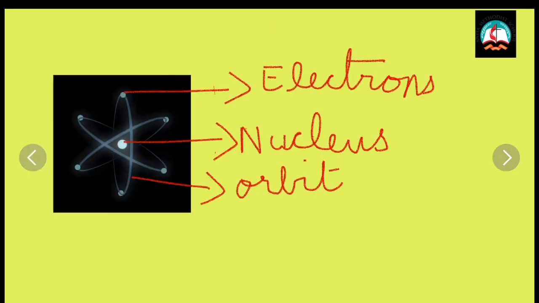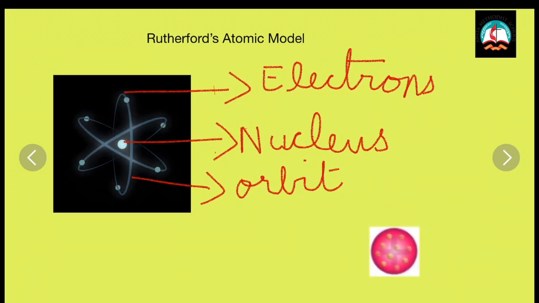Now, based on his observations, he proved that J.J. Thomson's plum pudding model was wrong. What did J.J. Thomson say? According to his theory, J.J. Thomson said that the atom is a positive sphere with the electrons embedded in it, like raisins embedded in a plum pudding. But Rutherford proved that this model was wrong.